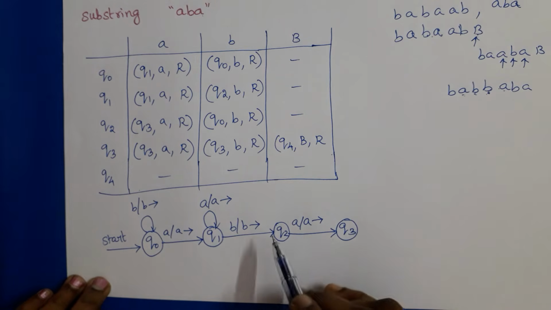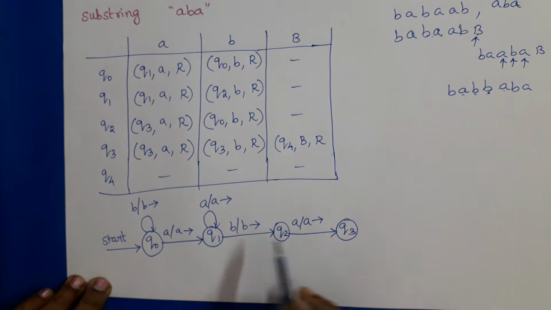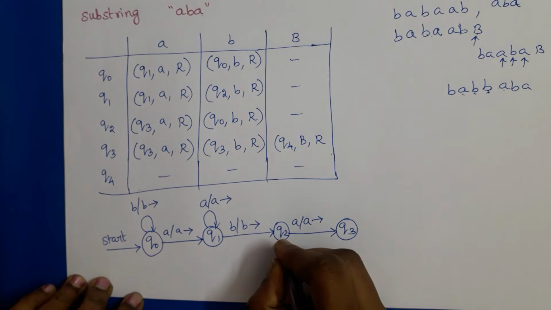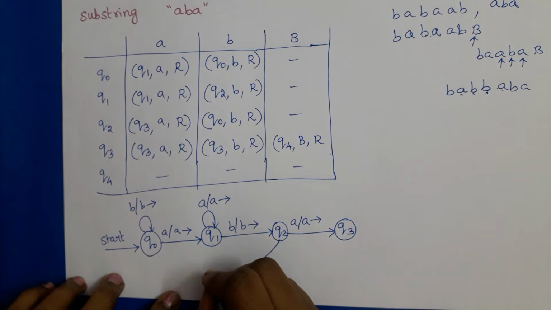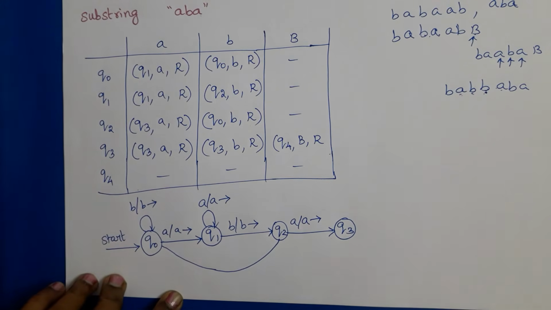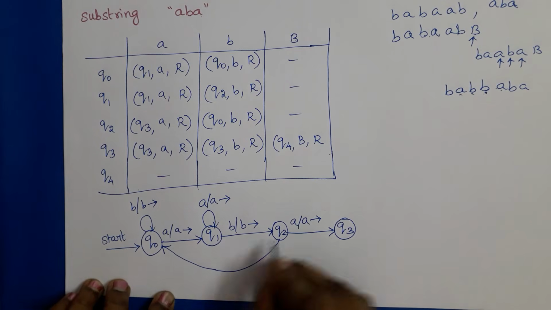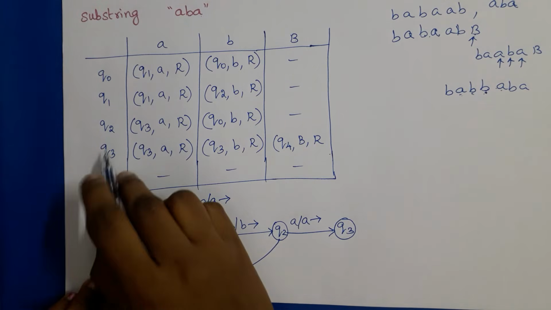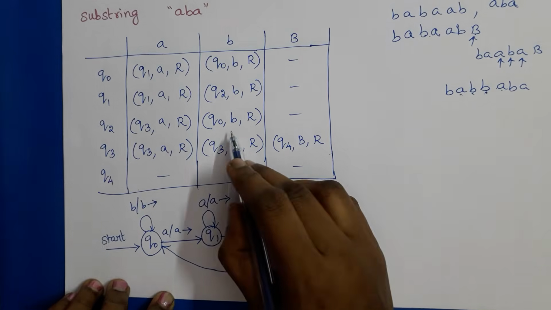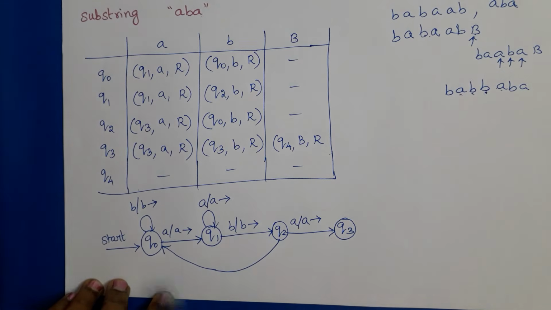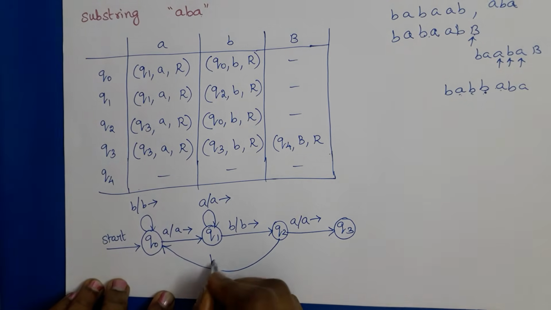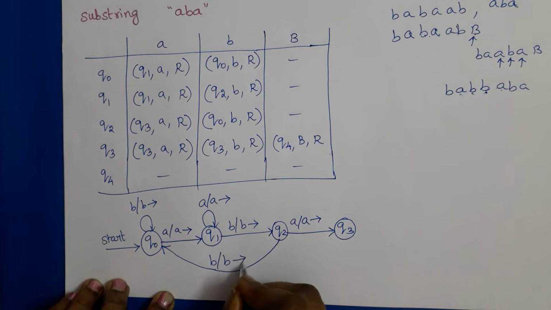But now another B is coming. So again we need to read ABA to reach the final state. So we need to go to Q naught. So Q2 to Q naught, we need to write B/B right move.